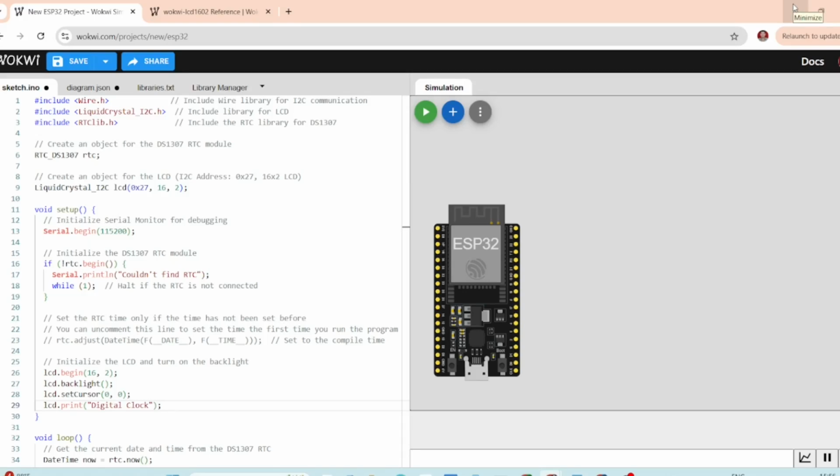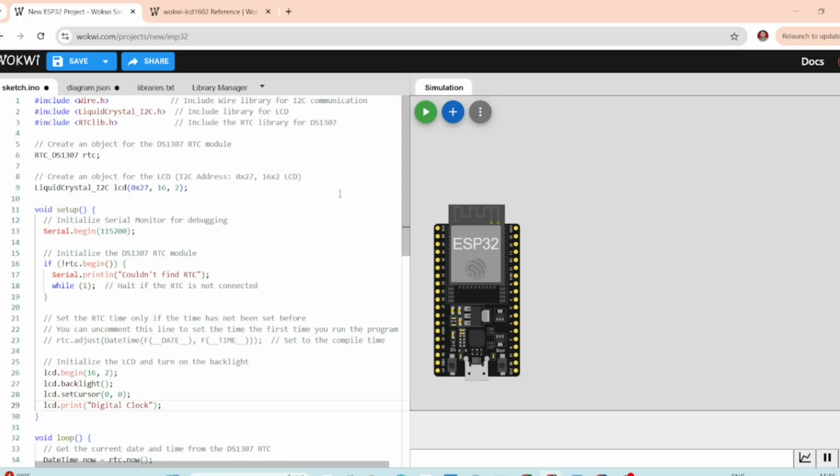Hi guys, in this tutorial we will be connecting the DS1307 RTC module to the ESP32, reading the current time and displaying it on the 16x2 LCD screen. So let's jump right in and get started.